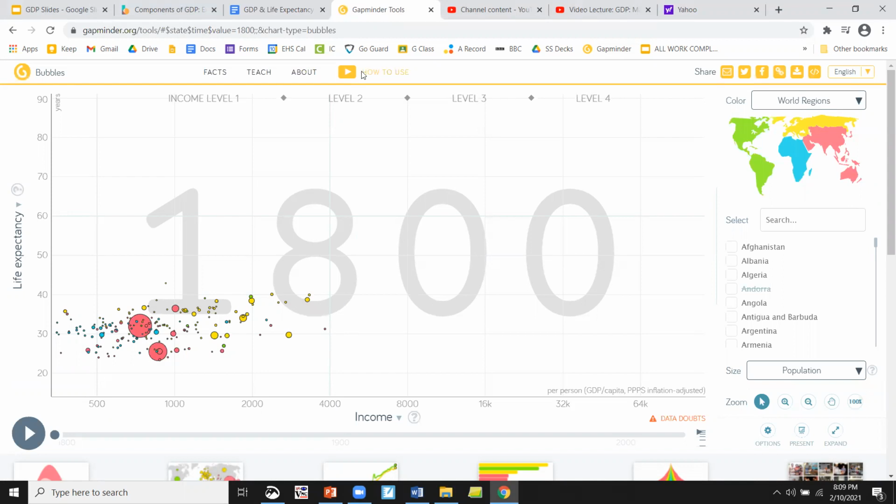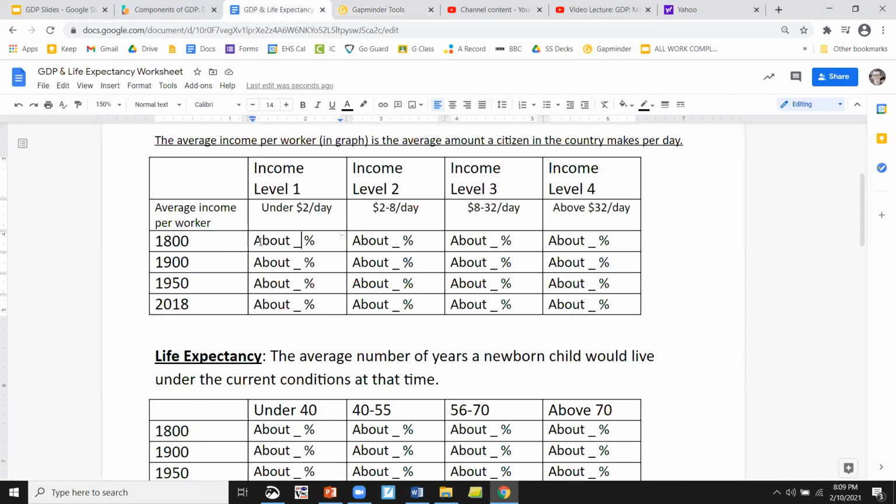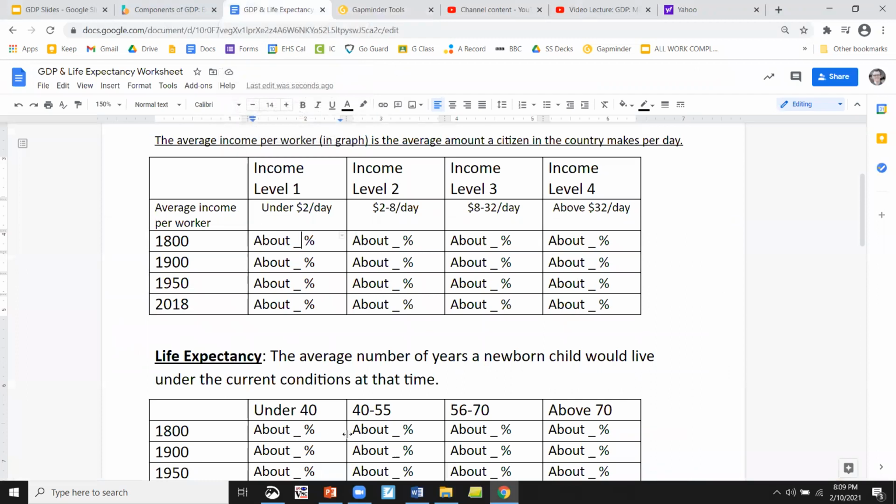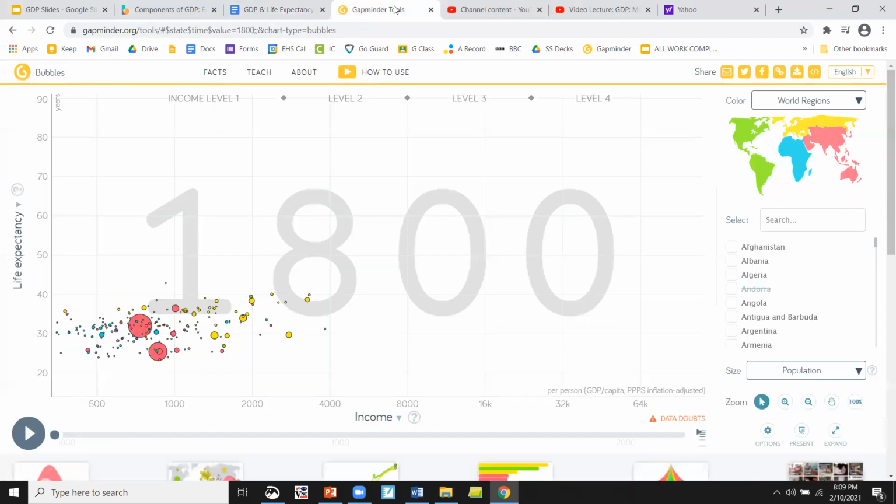So we're going to have to figure out, okay, how much do we think is in each category? So let's start with income. The income levels are going to be here. So income level 1 goes to this here. All right, so that little one right there. So most of it's over there, obviously. Okay, and then our life expectancy, what percentage is under 40? 40 to 55, 56 to 70, above 70. And when we look in 1800, well, it's almost all under 40.